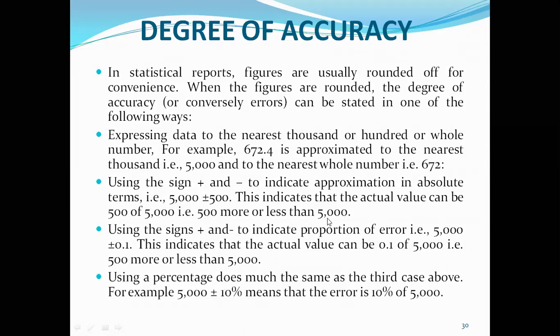So the accurate value may be between 4,500 and 5,500. Using the signs plus and minus to indicate proportion of error, that is 5,000 plus or minus 0.1, indicates that the actual value can be 0.1 of 5,000, that is 500 more or less than 5,000. Using a percentage with the same number, for example 5,000 plus or minus 10% means that the error is 10% of 5,000. In this way, you can state accuracy degrees in your investigation.